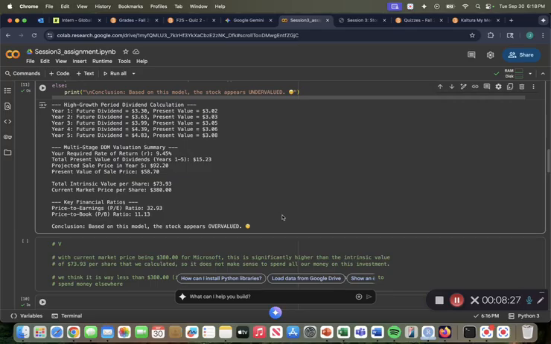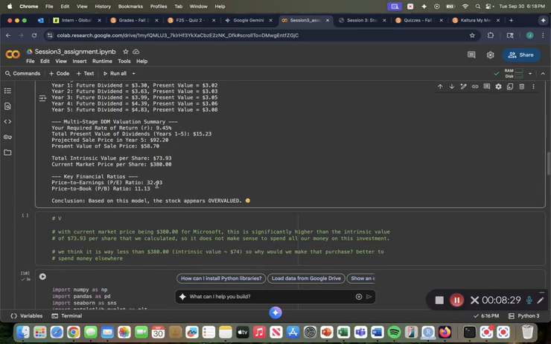Then, of course, some other financial ratios that are good to consider: the price to earnings ratio, which is high, which is a good number, and the price to book ratio, or the PB ratio, $11.13 here. So just some other things to consider while looking into investing in Microsoft.